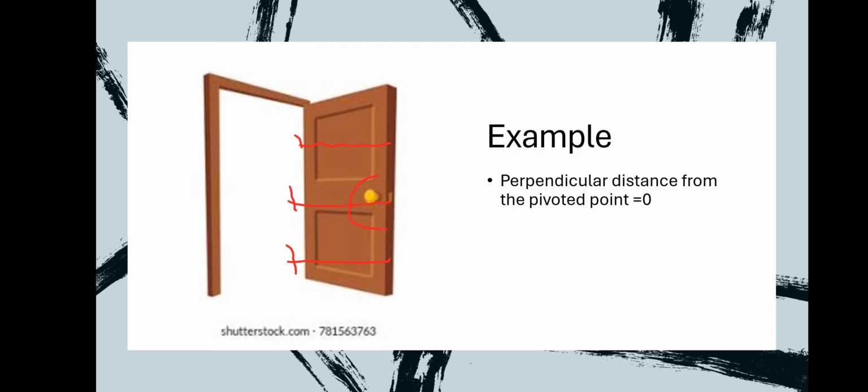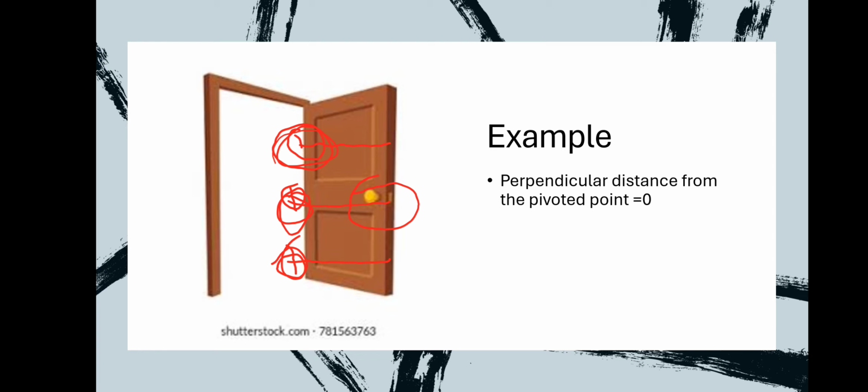If you try to push here or pull here, it will easily open or close. It will open the door, because there is a moment of force. If you apply force on the axis, the pivoted point in the door where it is fixed, is there any displacement?